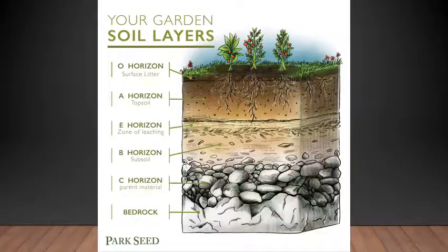Here I'll show you another last picture about the different layers of the soil. How the topmost layer or the horizon is where a lot of organic matter is present. Next is the topsoil where the plants can grow very well. Third is the subsoil, then parent material and the bedrock. Down the bedrock there are very hard rocks present, which help in the formation of the different layers of the soil.